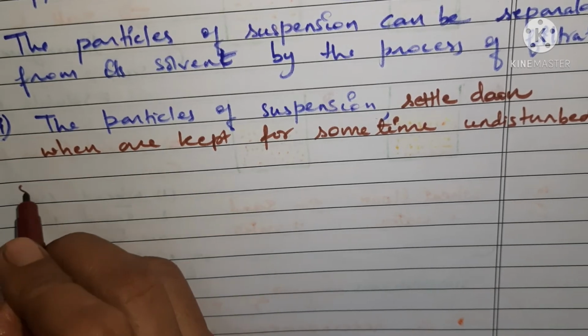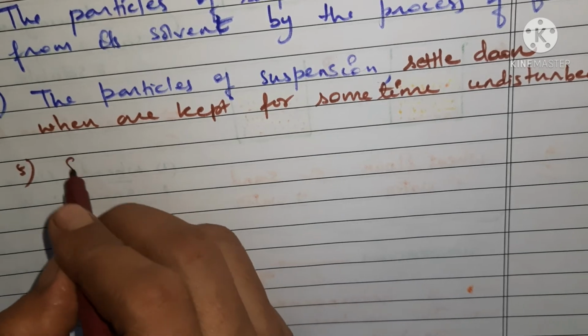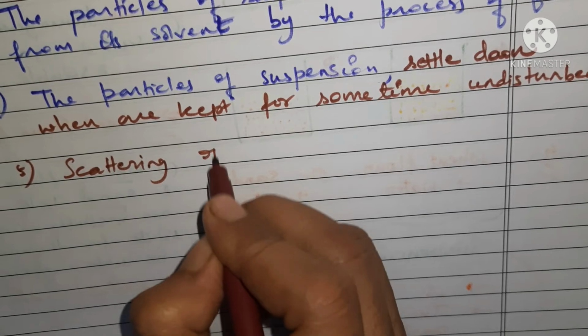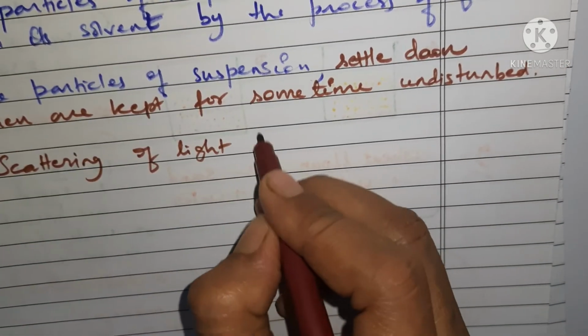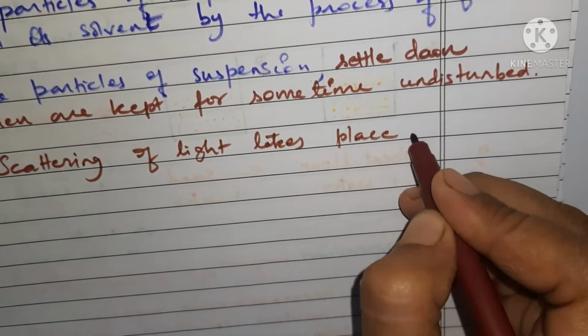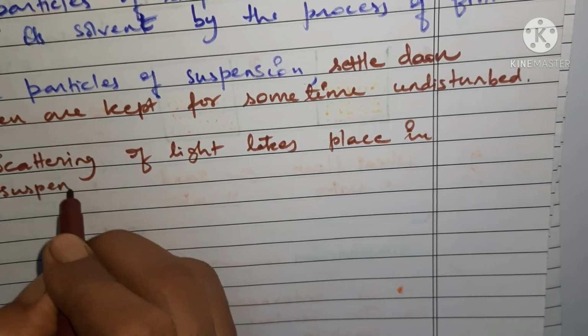Fifth one, scattering of light can take place in suspension. Okay, what does it mean?